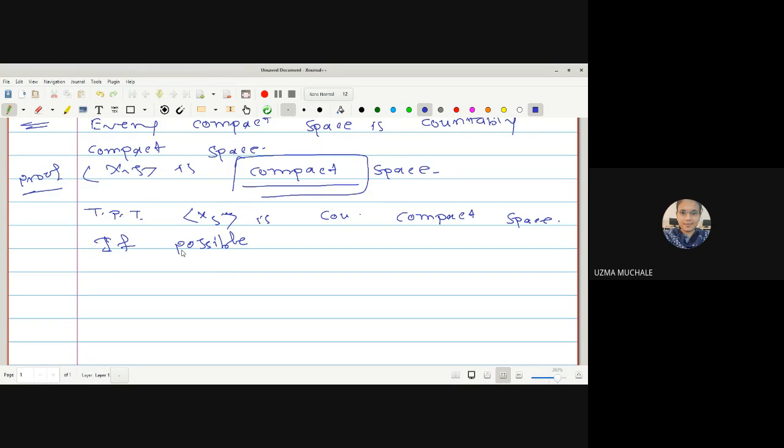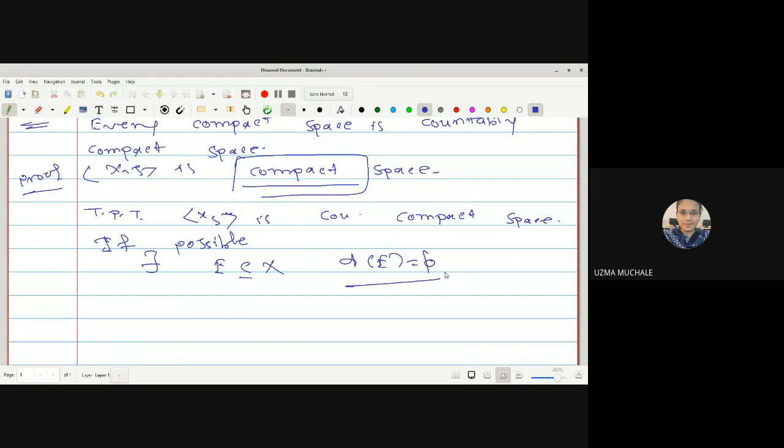There exists at least one infinite subset E of X such that the derived set of E is empty. Why am I saying the derived set of E is the empty set?